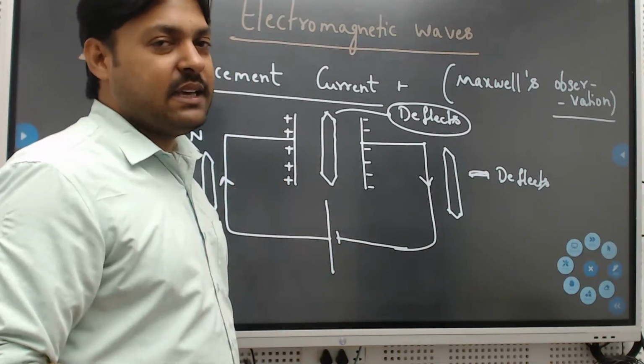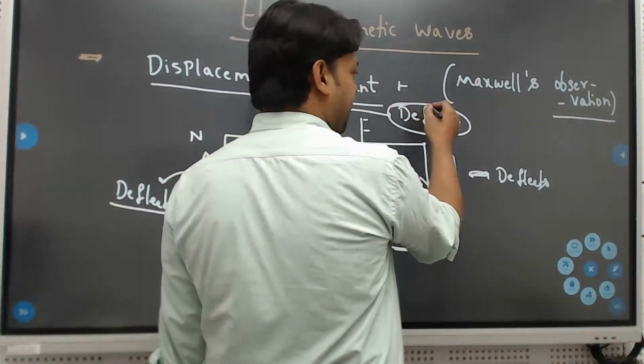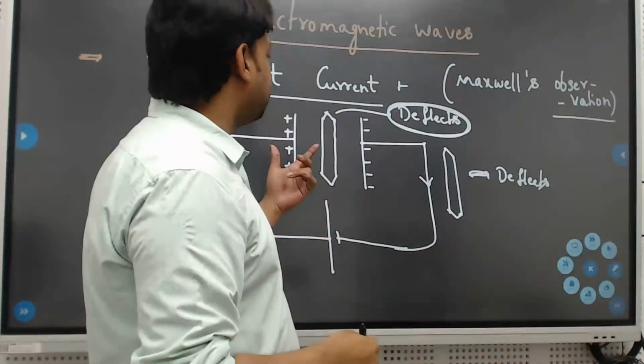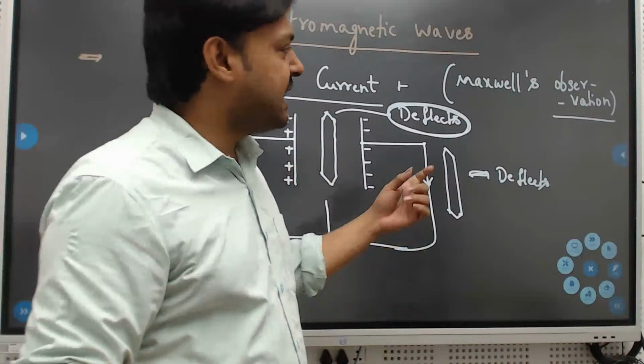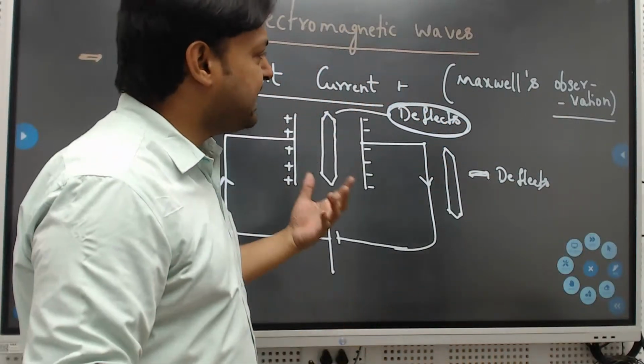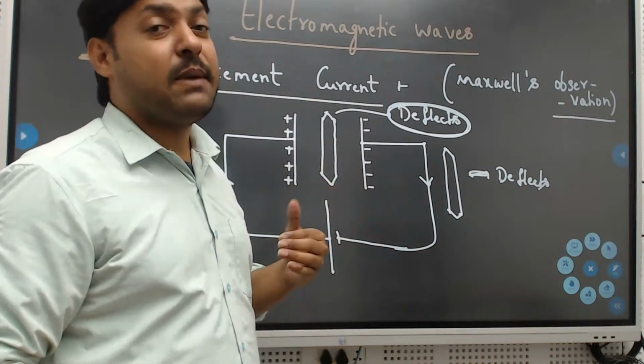But what happened is, it deflected. So why it is deflected and all the reasons were given by Maxwell. Got the point? So why it is deflected and what is the reason behind that?